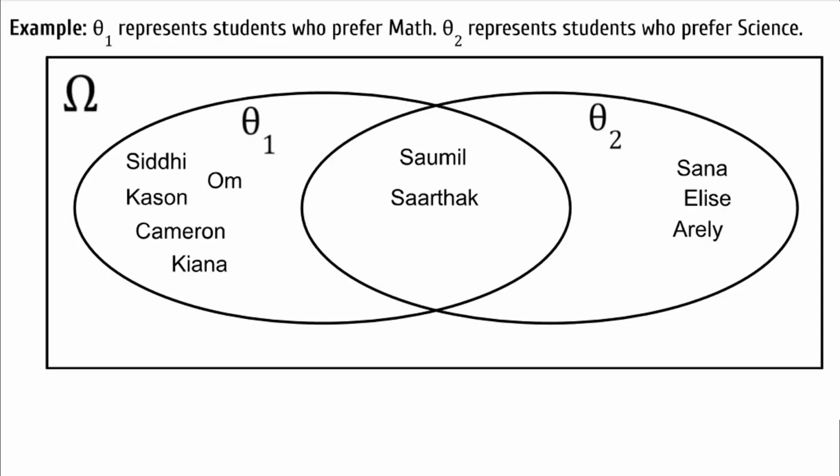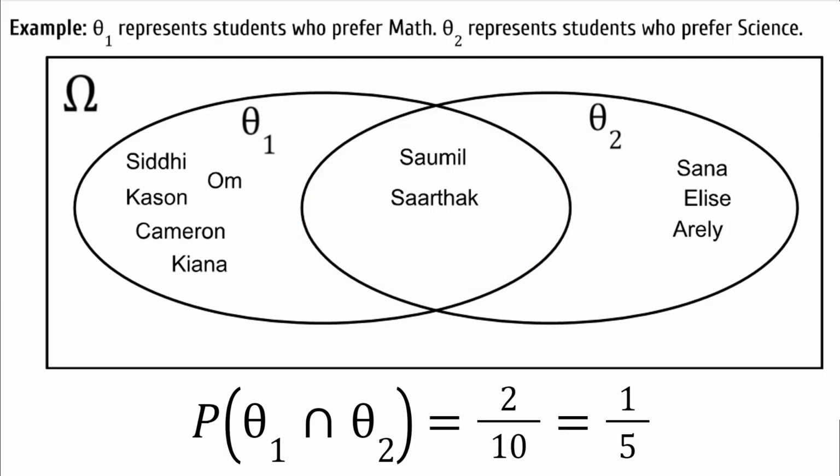For example, what is theta 1 intersection theta 2? The intersection would only look at the students that prefer math and science equally, Samil and Sarthik. If they were asking for the probability of the intersection, that would be 2 students out of a total of 10 students. So 2 out of 10 or 1 over 5.